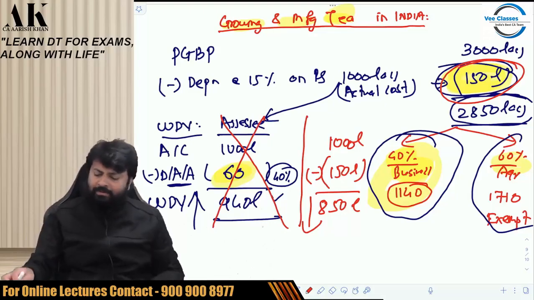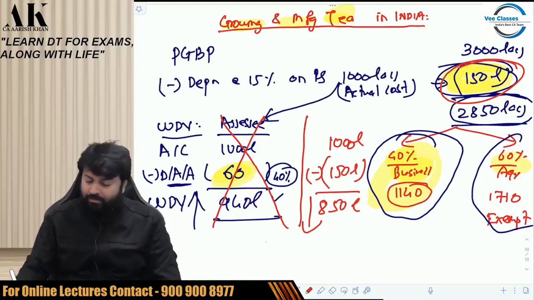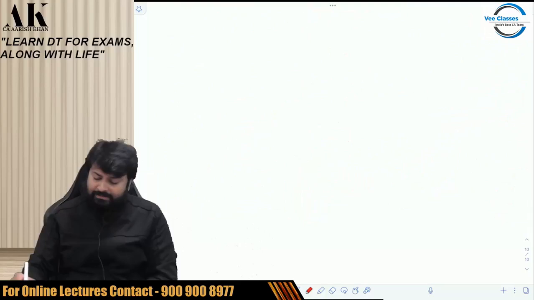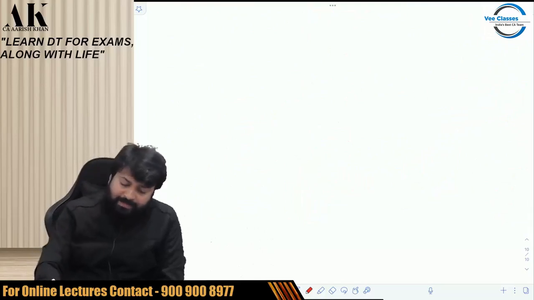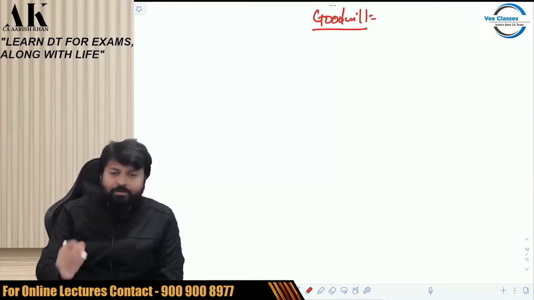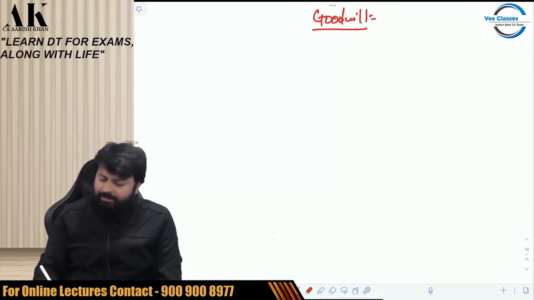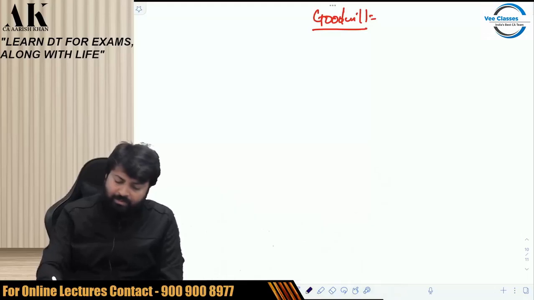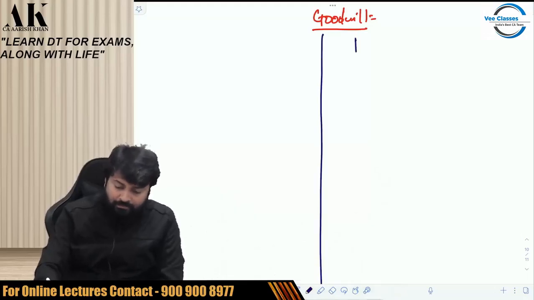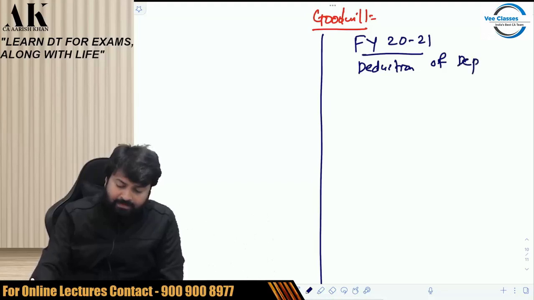Now, one last thing I would like to say over here. I hope you have taken the photograph of this. And that is with respect to goodwill. With respect to goodwill, the government has made a very big amendment from 2020-21 onwards. So, from financial year 2020-21, deduction of depreciation on goodwill not allowed.